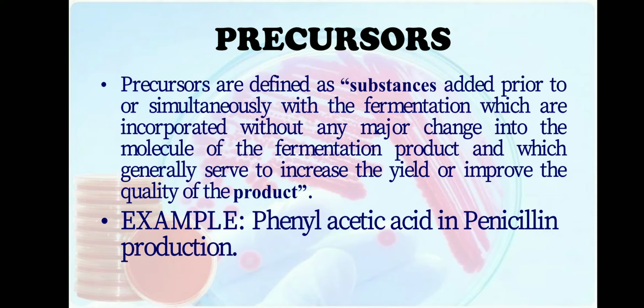D-threonine is used as a precursor of L-isoleucine. So if you have to produce L-isoleucine, then you have to add a precursor molecule, that is D-threonine. D-threonine will facilitate the production of L-isoleucine. If you have to produce isoleucine, then D-threonine is not required. But if you have to produce L-isoleucine, then D-threonine has to be added.